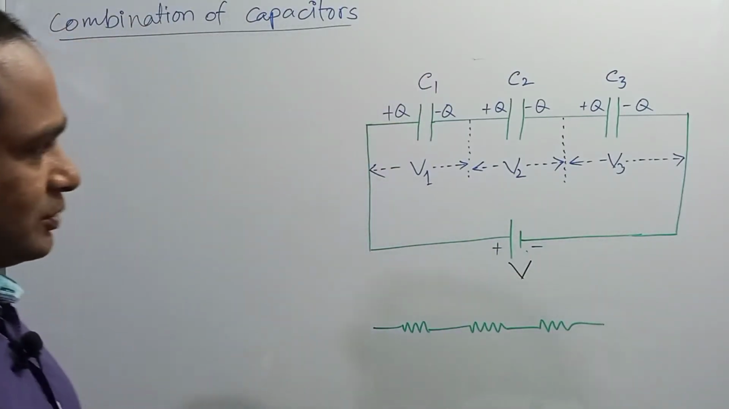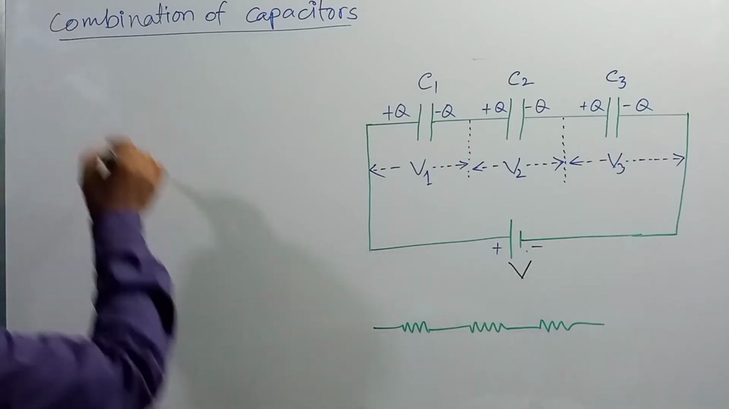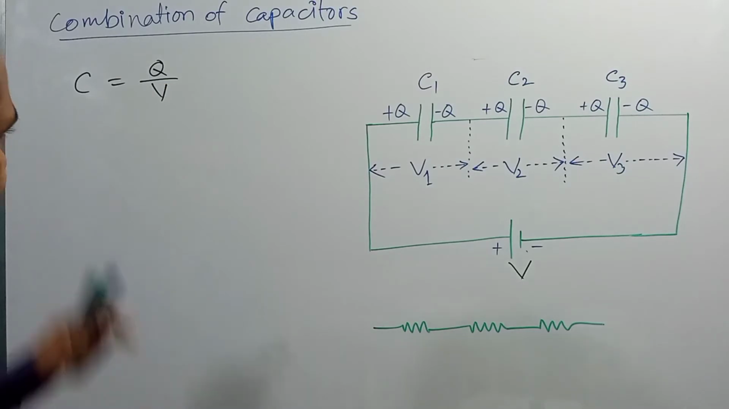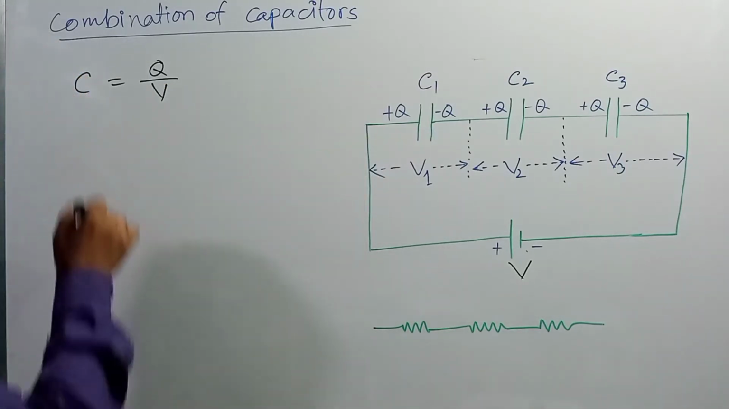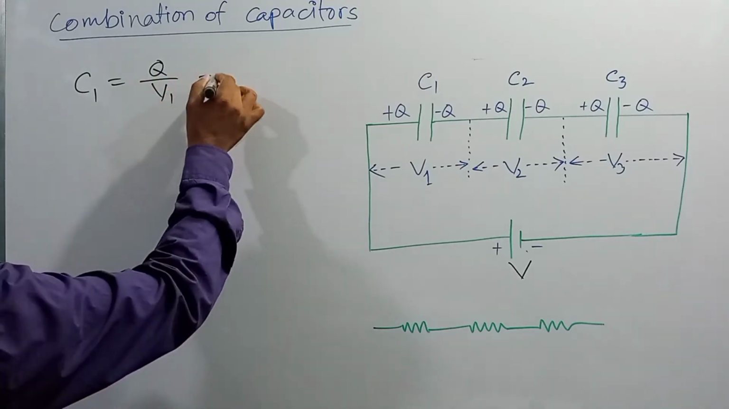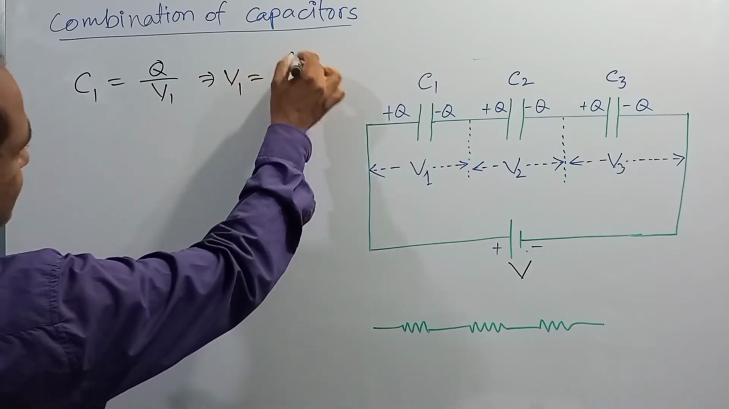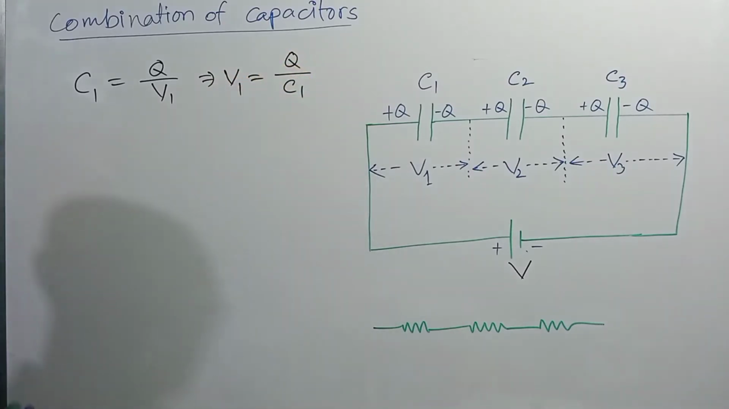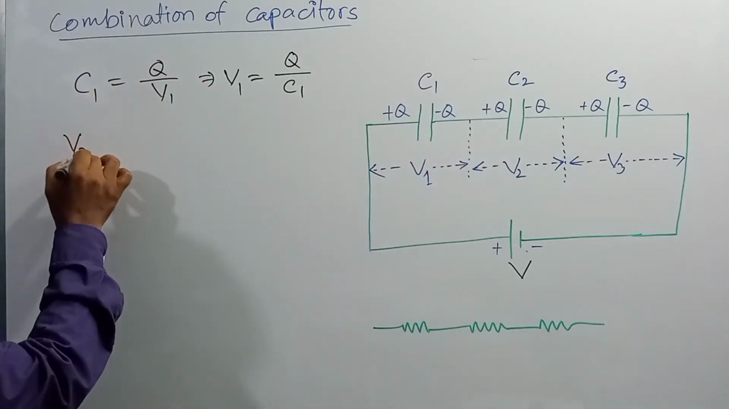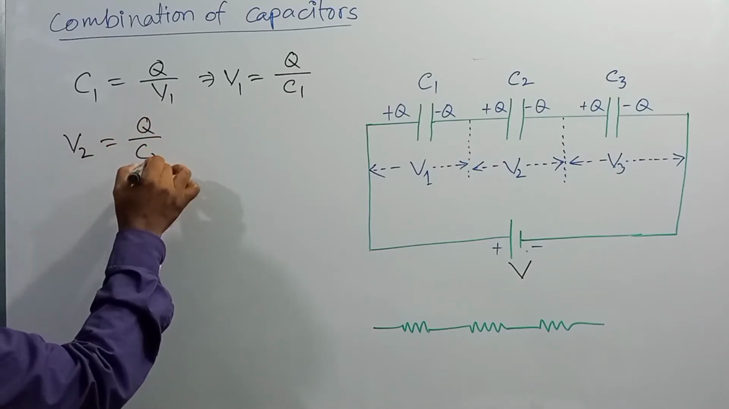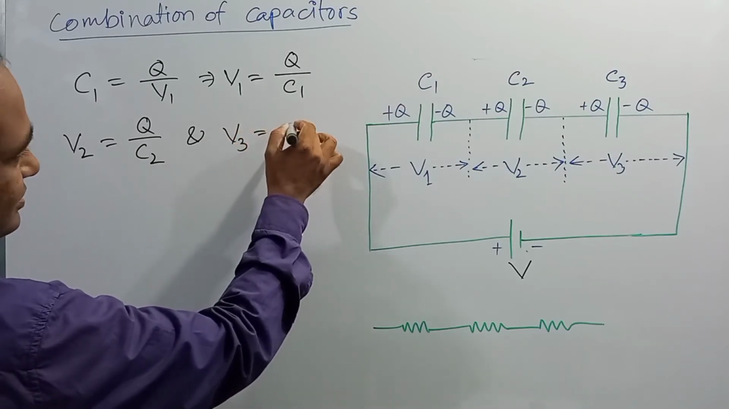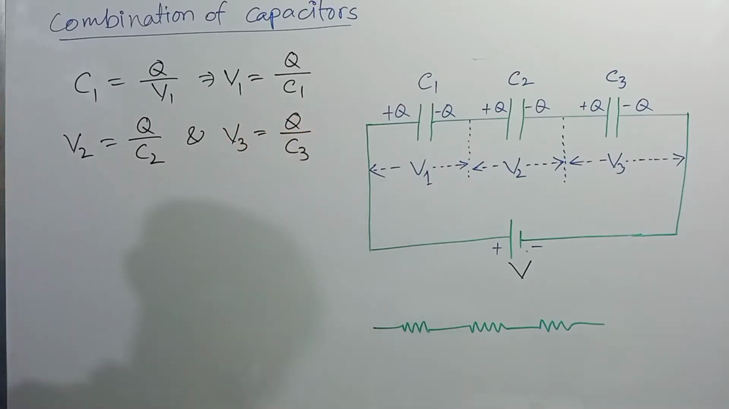Now, from the definition of capacitance we can write that C is equal to Q by V. If we apply this expression for the first capacitance, we can write that C1 is equal to Q by V1. So from this expression we can write that V1 is equal to Q by C1. Similarly, for the second capacitor V2 is equal to Q by C2, and for the third capacitor V3 is equal to Q by C3.